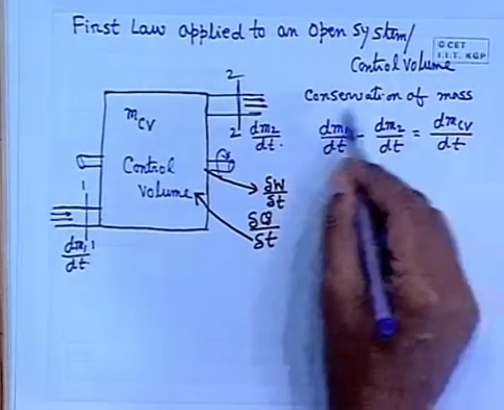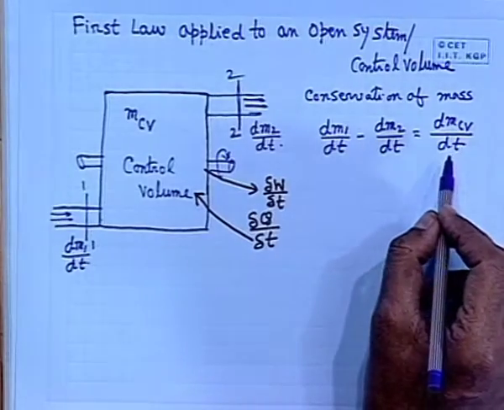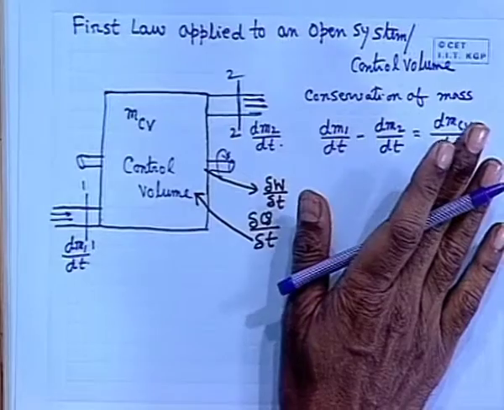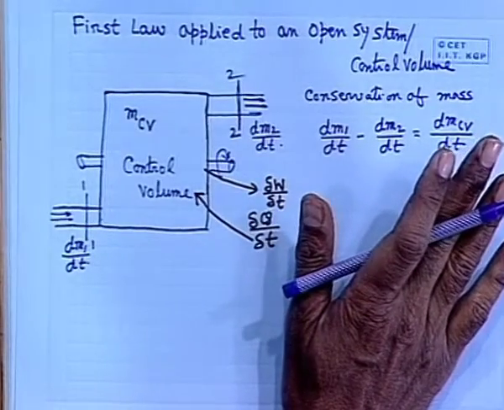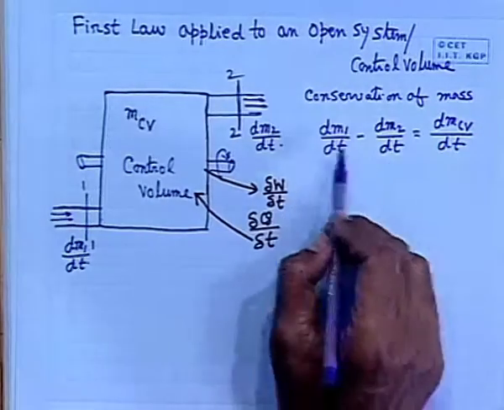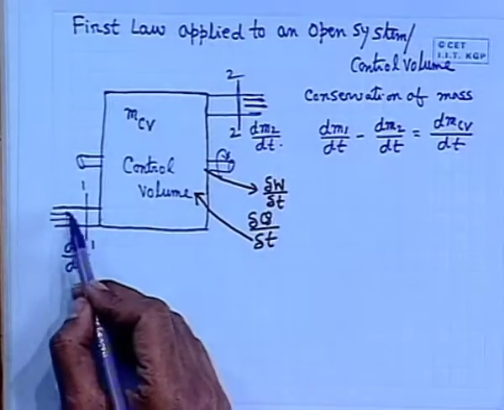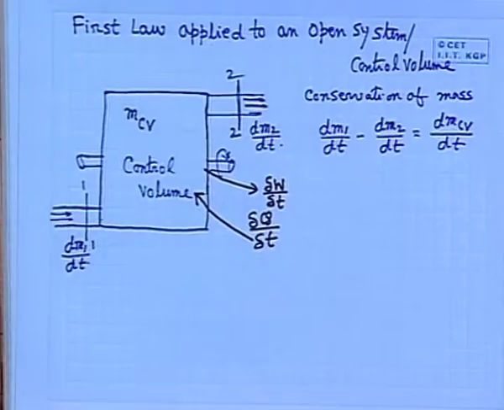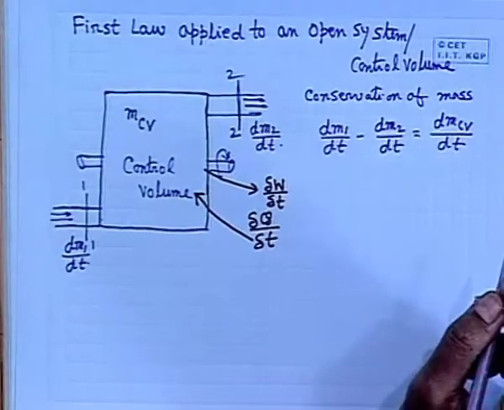This is simple conservation of mass, which was exploited in fluid mechanics to derive the equation in terms of the velocity components, which we are not doing here, that is the popular continuity equation. Basically, the rate of mass inflow minus the rate of mass outflow is the rate of increase of control volume mass, dmCV dt.